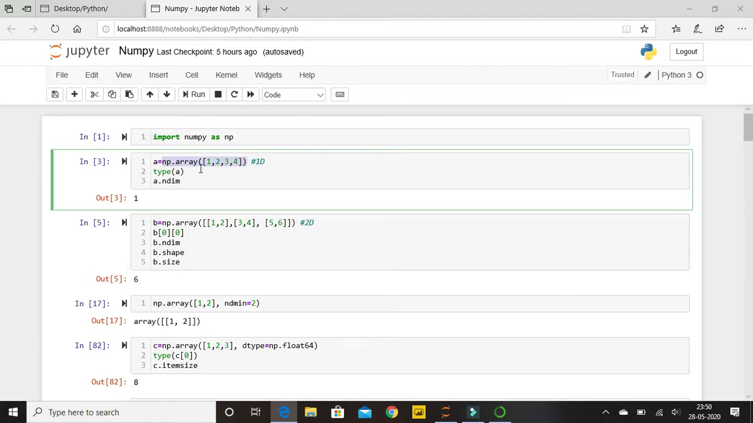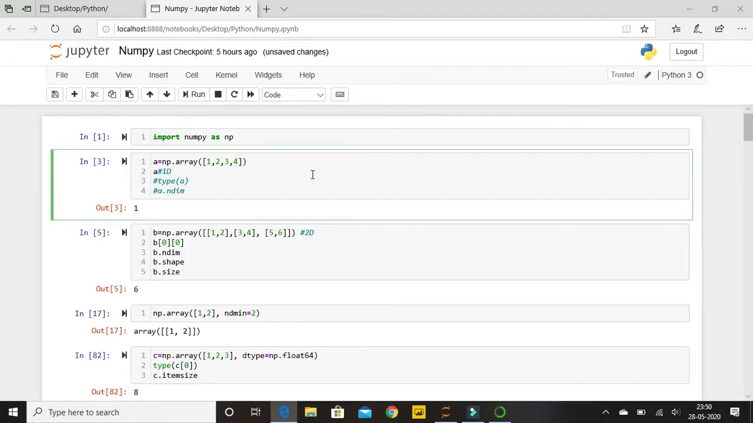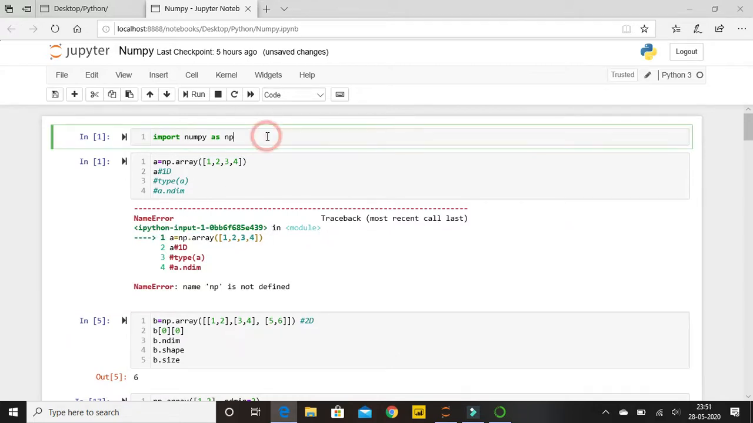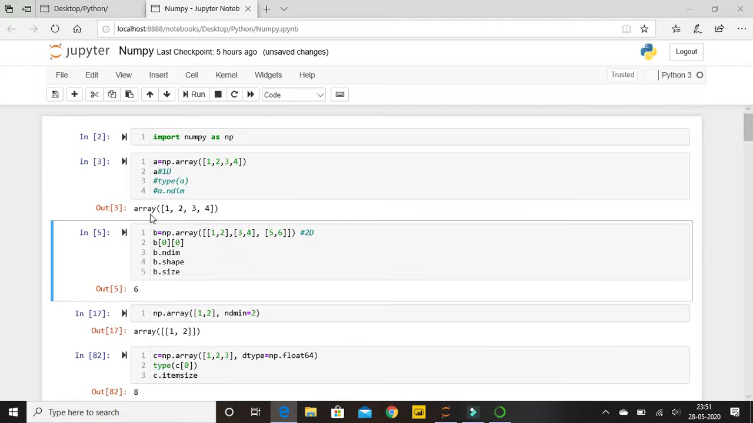Okay, let me just execute this. So let's see how my a looks. Okay, so I have made one variable a. Let me execute a. Okay, np is not defined. Let me execute this and execute this. See, this is one array created, an array which contains the data 1 2 3 4.